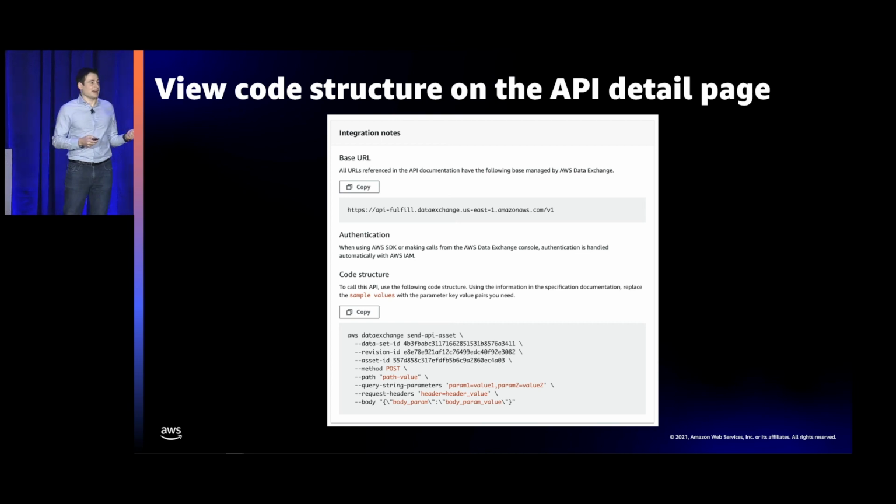So that could be using IAM, that could be using CloudTrail, that could be using AWS License Manager. So again, you're able to make these API calls the same way you would call any other AWS API, and you can govern their access across your organization.